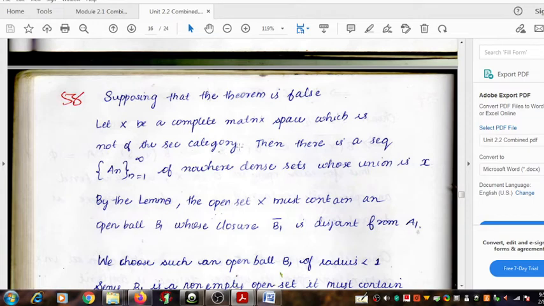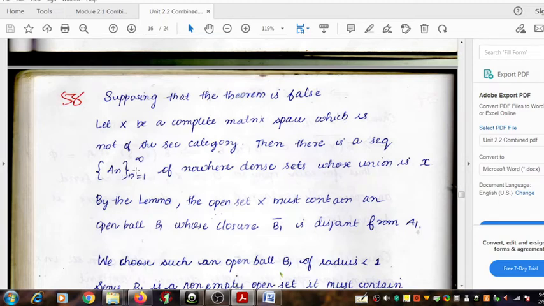Therefore, there exists a countable collection of nowhere dense sets whose union is equal to the space X itself, the metric space itself. That is, X is equal to the union of a countable collection of nowhere dense sets. It is chosen as A1, A2, A3, etc. And that family is written here with n varying from 1 to infinity.